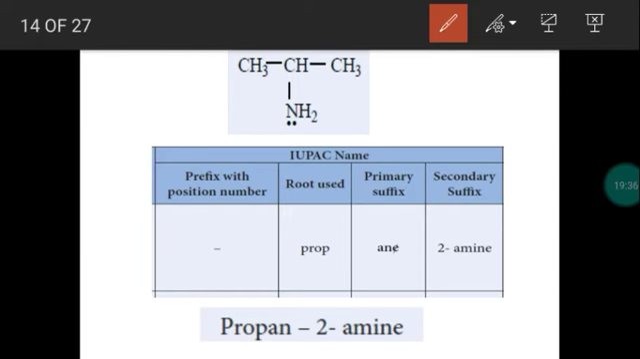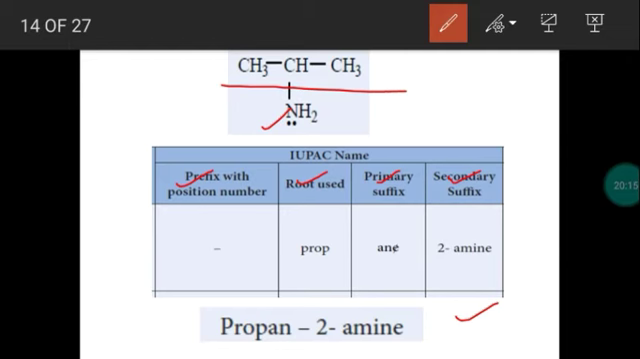What is the IUPAC name for this? Isopropylamine is the common name. For this, how to write the IUPAC name? So we select this as the longest chain. In the chain we have 3 carbon atoms, and the functional group amino group is attached with the second carbon. So while giving the IUPAC name, we need prefix, root word, primary suffix and secondary suffix. By connecting all these, we get the IUPAC name.